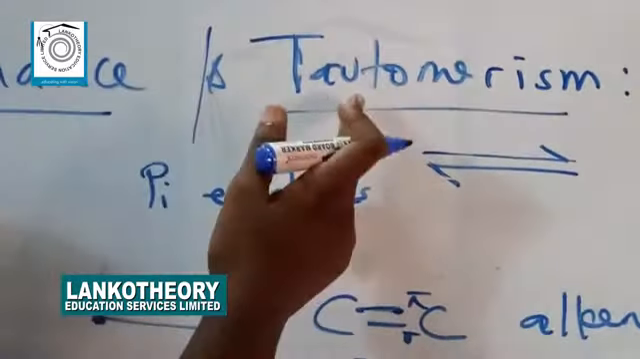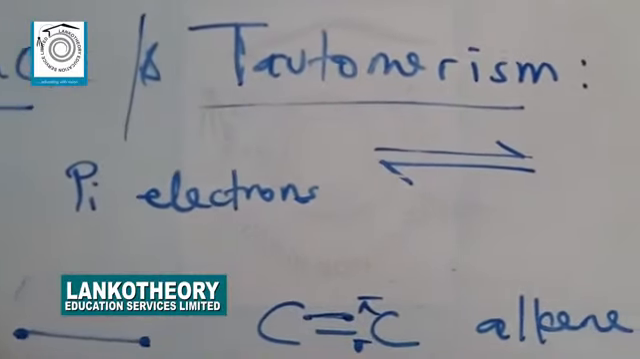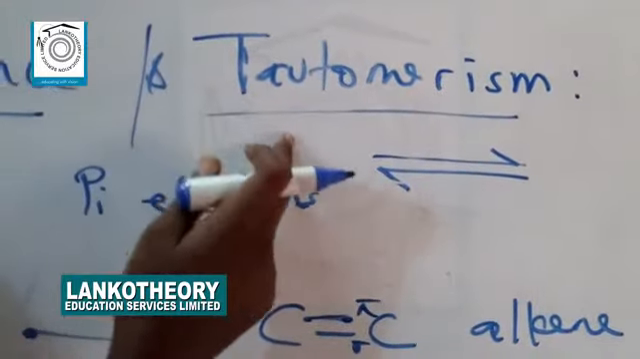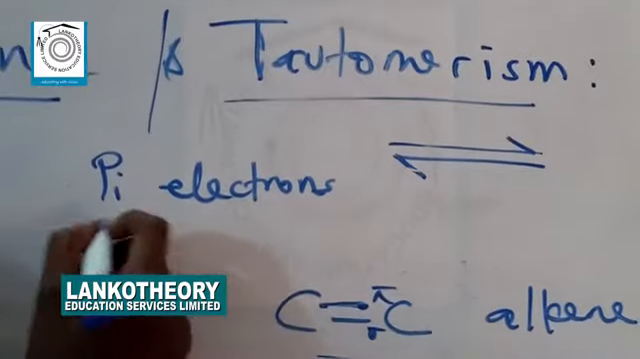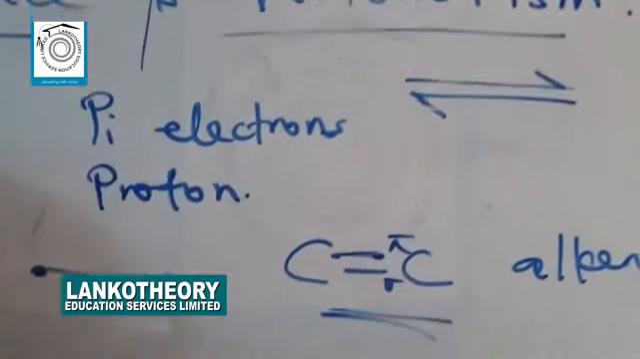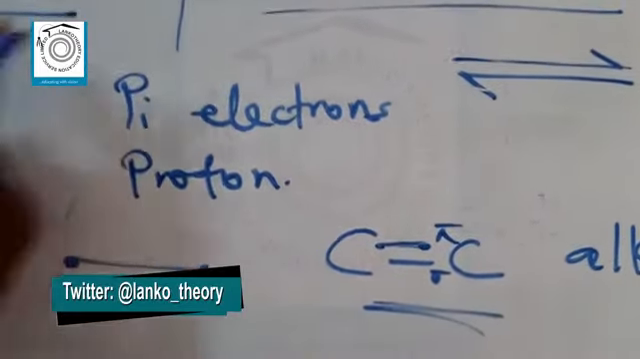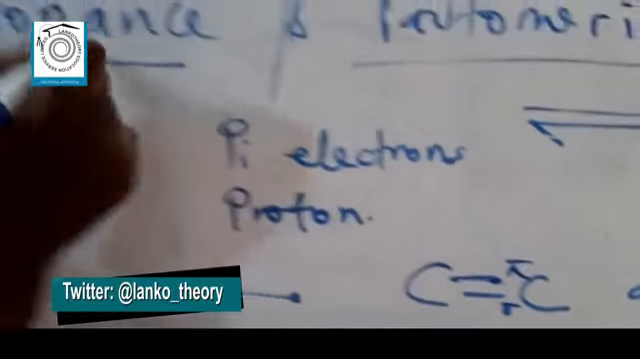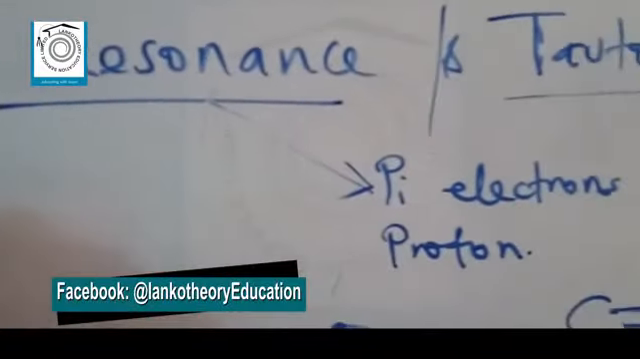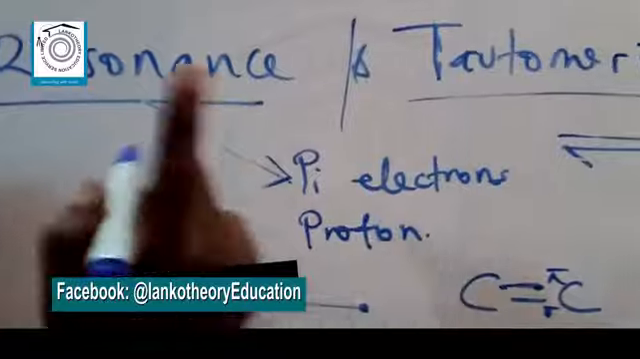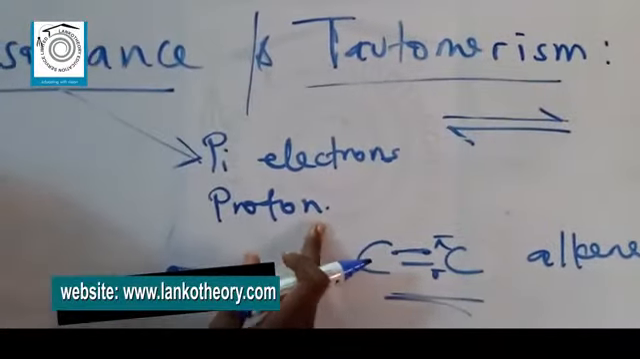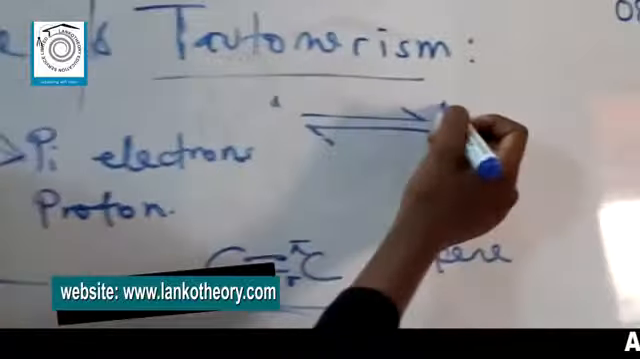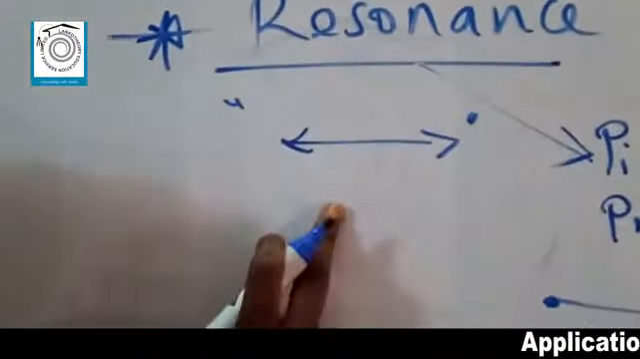So therefore, tautomerism needs the formation of isomers. Now, like I said earlier, what characterizes tautomerism is change in position of pi electron and change in position of proton. So that is just the major difference between resonance and tautomerism. Resonance only involves change in position of pi electron, while tautomerism involves both change in position of pi electron and change in position of a proton. And don't forget, it's represented by this symbol, while resonance is represented by this symbol.